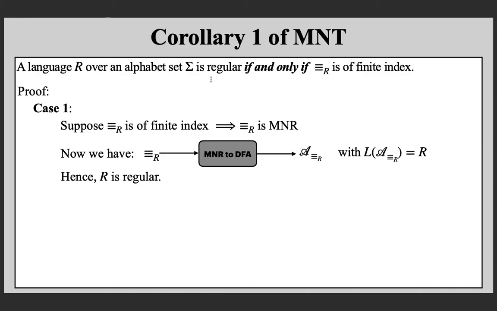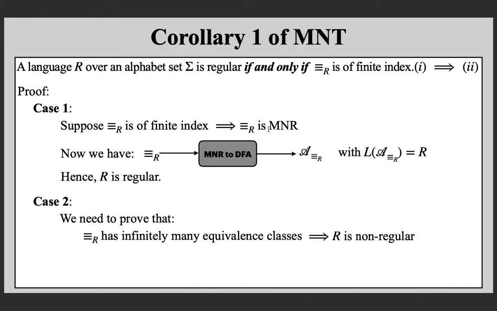The other case is only if. We want to prove that it is regular only if it is of finite index. That is, we have to prove that when it has infinitely many equivalence classes, then the language is non-regular. We are going to prove this statement in its contrapositive form. That is, we want to prove that when R is regular, then this relation has only finitely many equivalence